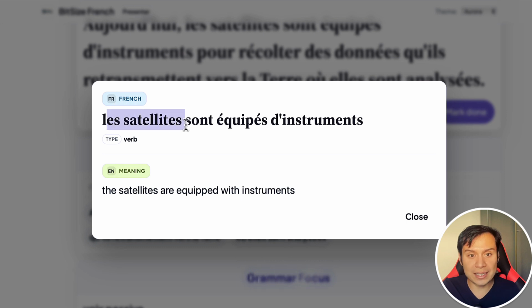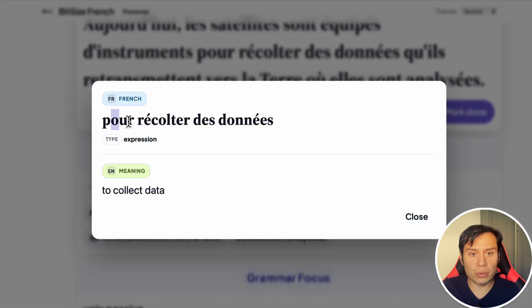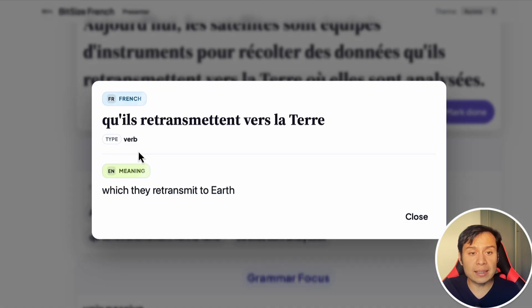So les satellites sont équipés, are equipped, d'instruments, with instruments. So les satellites sont équipés d'instruments. So this part is the passive voice. Are equipped. The next phrase is pour récolter des données. So for récolter des données is to collect data. Récolter is collect, des données is data. Pour récolter des données.